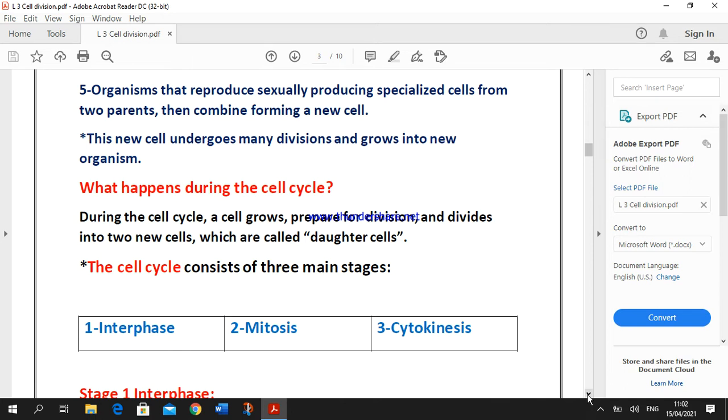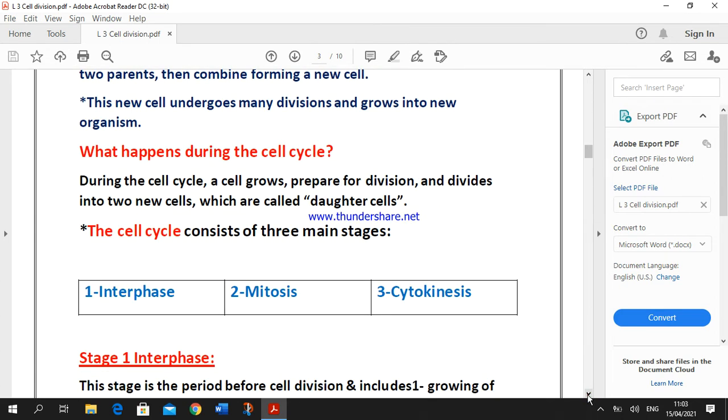And how does cell division occur? Number one, we know that the cell cycle means the time taken by the cell to grow, prepare for division and divide into new cells, which are called daughter cells. The cell cycle includes three main stages. Number one, interphase. Number two, mitosis. Number three, cytokinesis. Okay? Let's start with stage one, interphase.